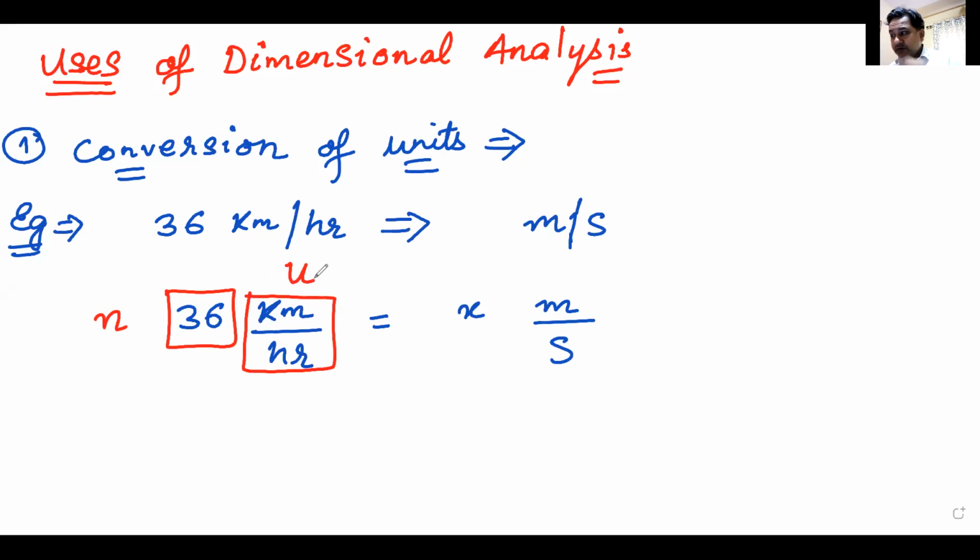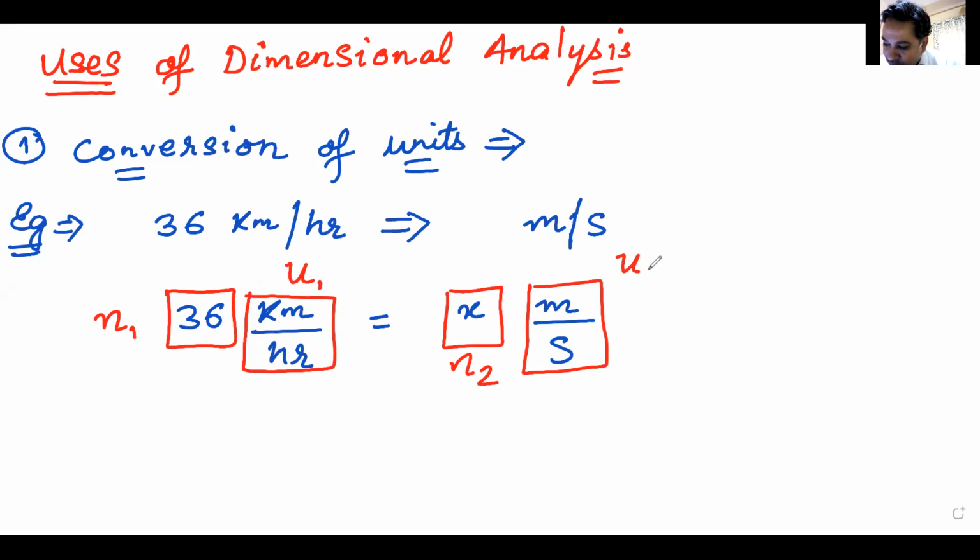N is the magnitude, u is the unit. If I call it n1, and if I call it u1, this x becomes the second value. I call it n2. And this becomes second unit u2.